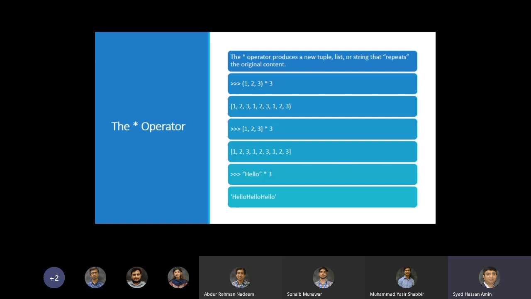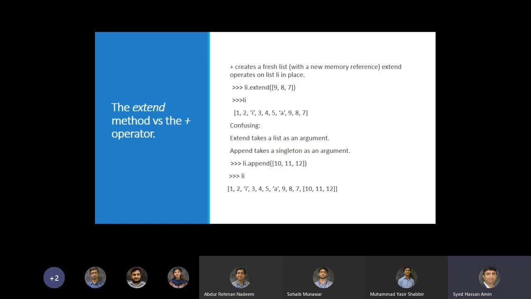Then you have the asterisk operator. This operator once again produces a new tuple, list, or string, in short a sequence type, that repeats the original content. If you use asterisk with a tuple (1, 2, 3) times 3, then that repeats 1, 2, 3 three times and creates a new tuple for you. If you do it with the list, [1, 2, 3] times 3, then you get 1, 2, 3, 1, 2, 3, 1, 2, 3. If you have hello times 3, then that would give you three times hello.